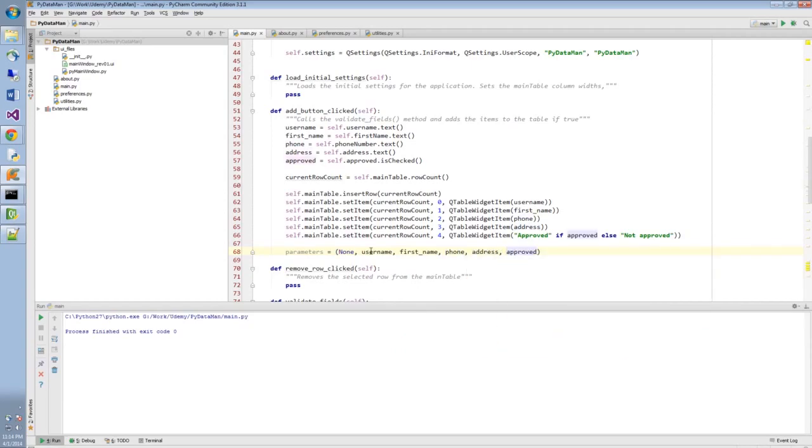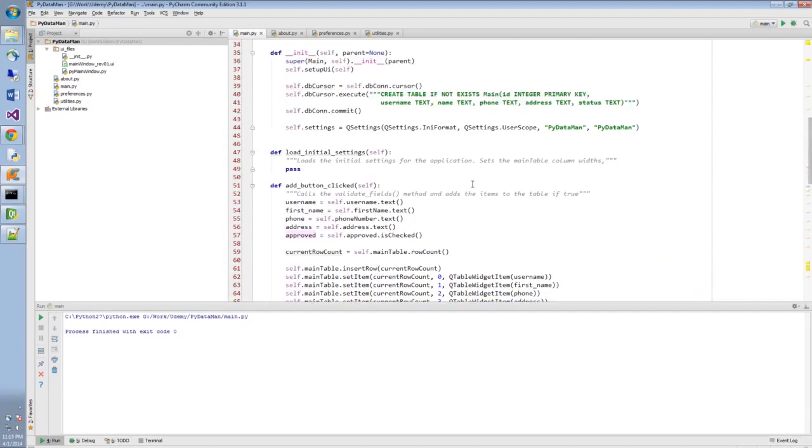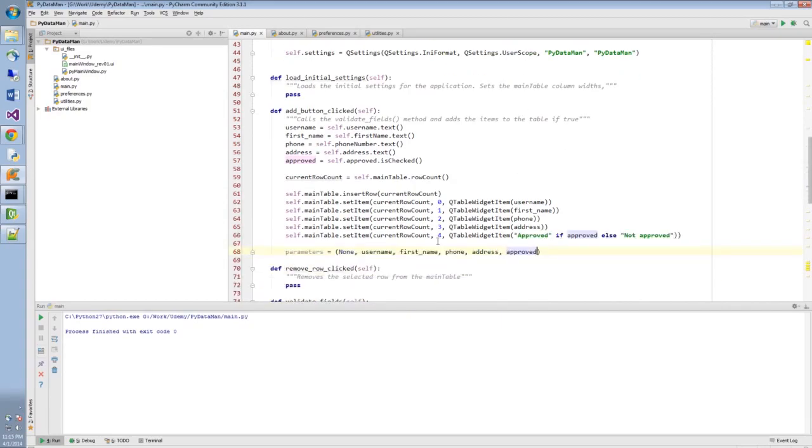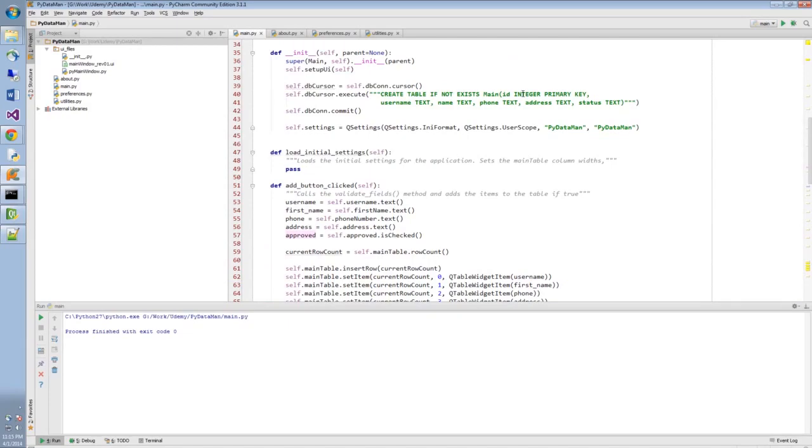Approved. Now, here's the thing. As you can see here, when we created our table, the first table column in this case, so we're talking about the SQLite database in this case, not the GUI table that we have in our software. The first column is the ID, type integer, which is the primary key. This is why the first parameter right here is None, because this is automatically defined by the SQLite engine.